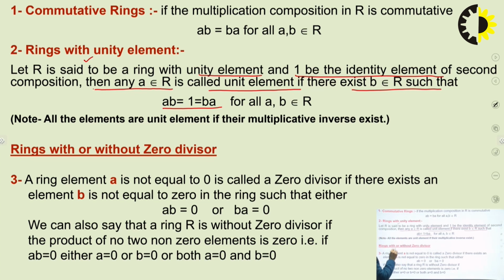That means if there is an element A and there exists a second element B, and the composition of A and B, either AB or BA, is equal to 1, the identity element, then we can say this is a ring with unity element.